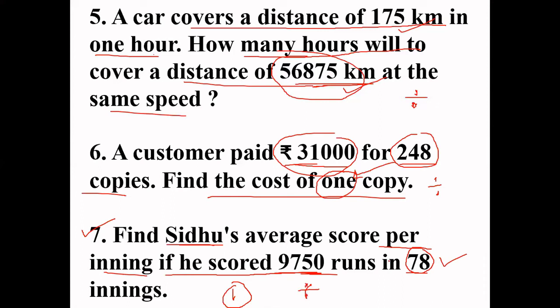So how will you write the statement? You have to write for how many innings you have to find per inning. So you will write runs scored in 78 innings is this much, and you have to find the runs scored in one inning. Then you have to divide.